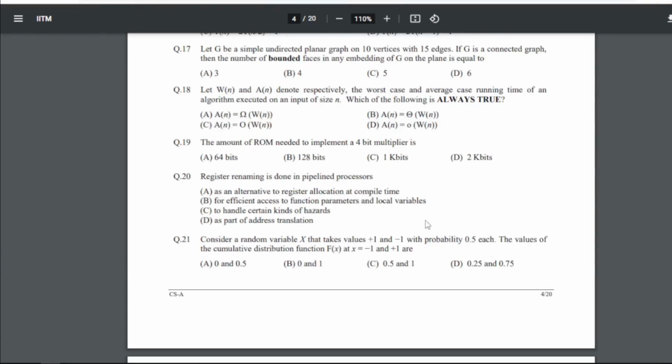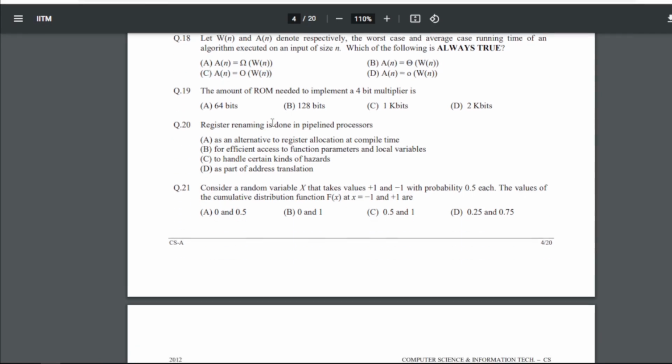Now 18 is let W(n) and A(n) denote respectively the worst case and average case running time of an algorithm executed on an input of size n. Which of the following is always true? So for 18 our answer is C, that is A(n) equals order of W(n), this one. Now 19 is the amount of ROM needed to implement a 4-bit multiplier is what? So for 19 our answer will be D, that is 2 k bits, right?